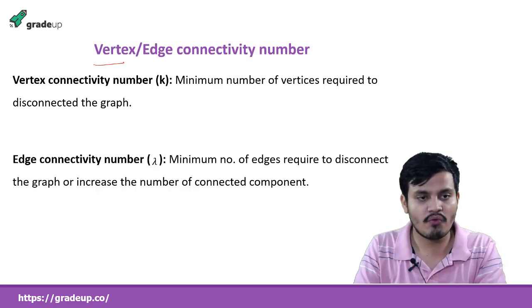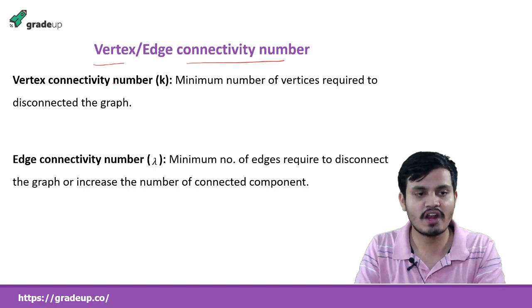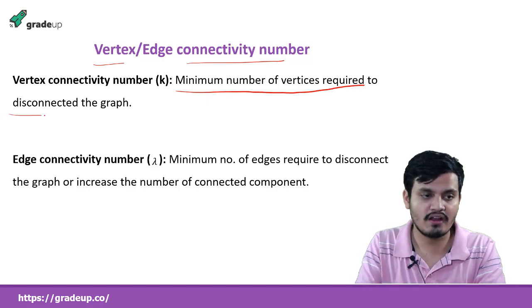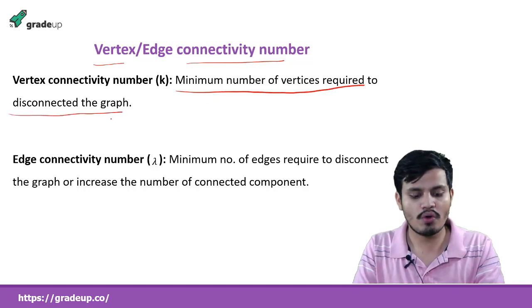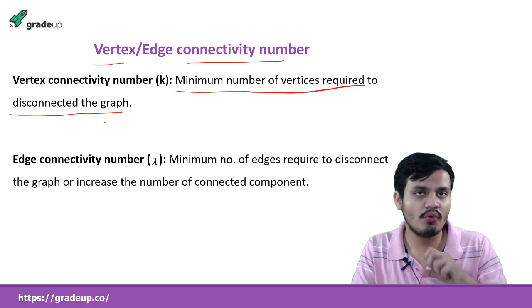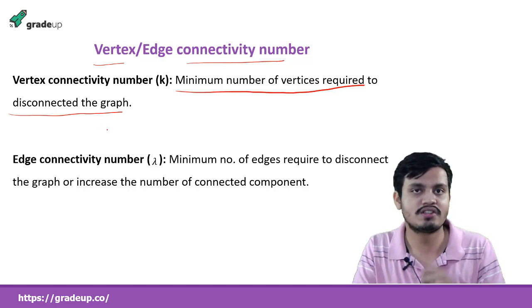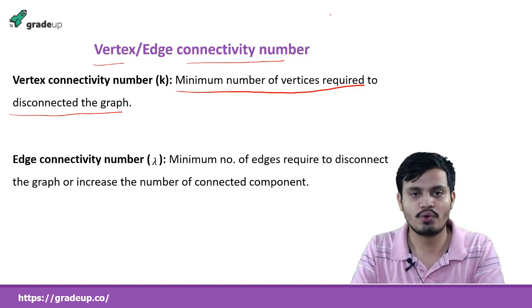What are vertex and edge connectivity numbers? The vertex connectivity number is the minimum number of vertices required to disconnect the graph. Sometimes removing one vertex cannot make a graph disconnected. For example, I will show you this graph.